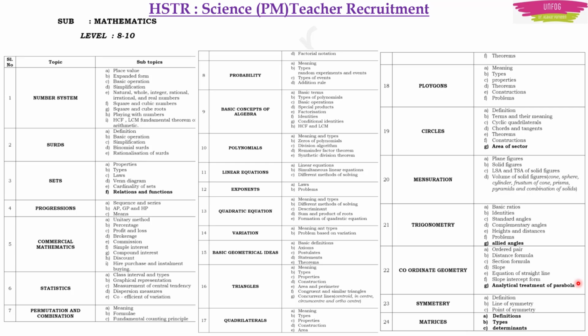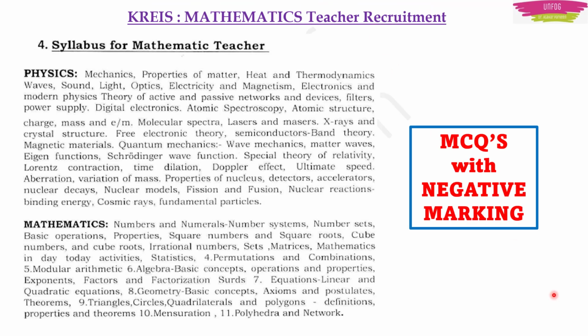Okay. And what will be the exam pattern? HSTR will have a multiple choice question based pattern. There will be no negative marking. Now let's see the CRISE mathematics teacher recruitment syllabus. Even this will be multiple choice questions exam pattern only, but the difference is that it will have negative marking. Okay. So remember, HSTR does not have negative marking, but CRISE has negative marking.